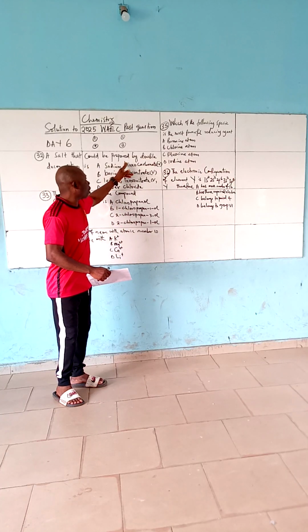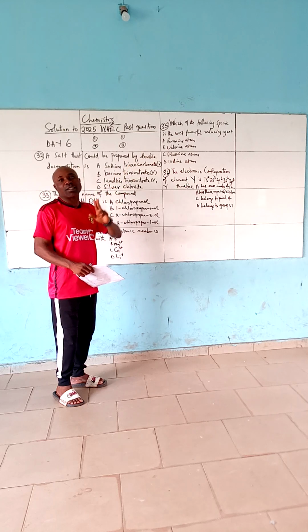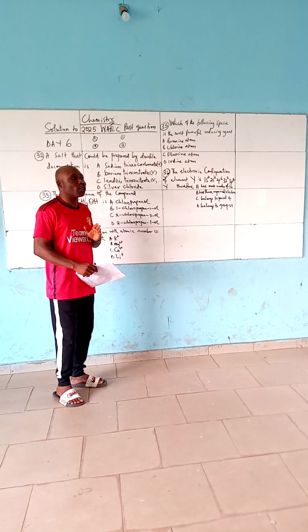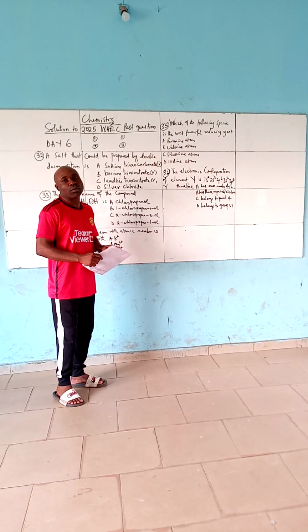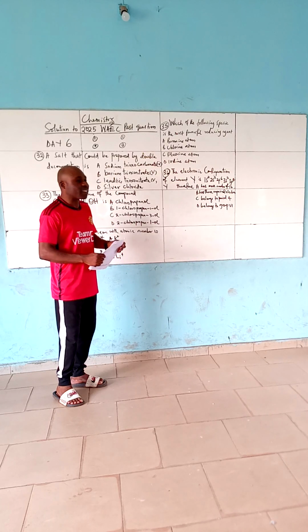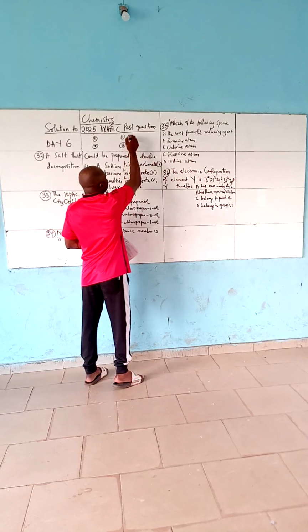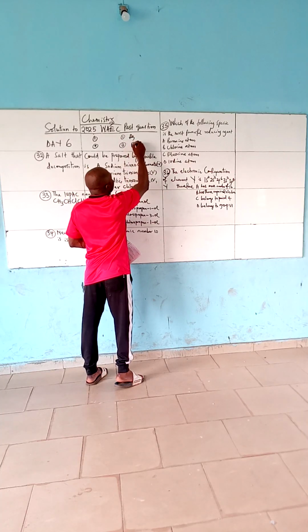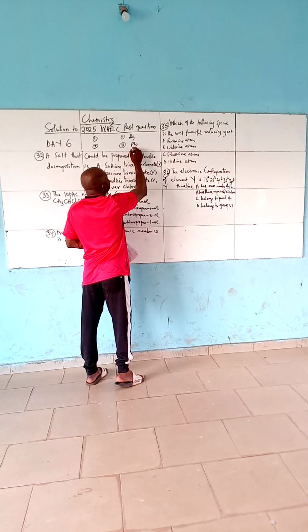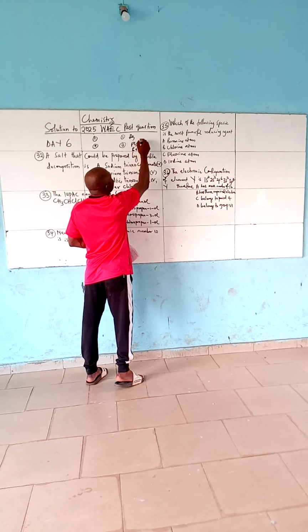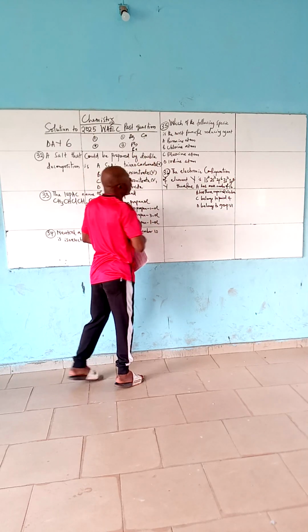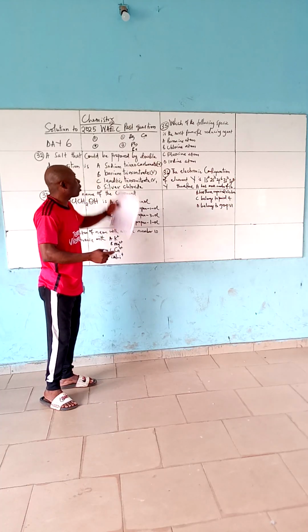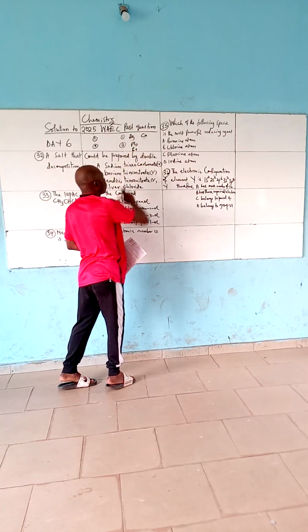Then, all metallic tetraoxosulfate(VI) salts are soluble also in water, except that of Ag, Pb, Ba, and Ca, which is slightly soluble in water. All of that are soluble except these ones.